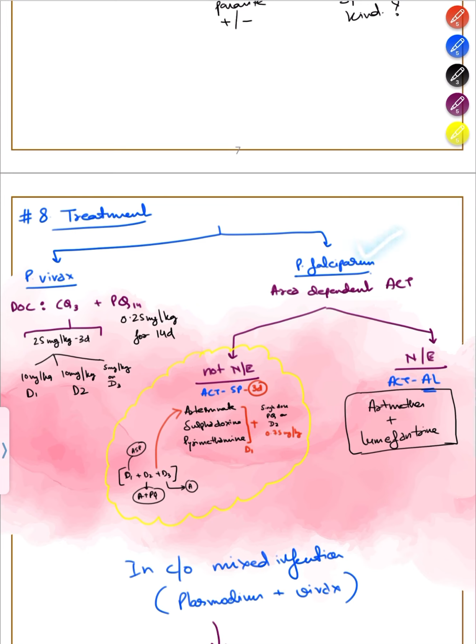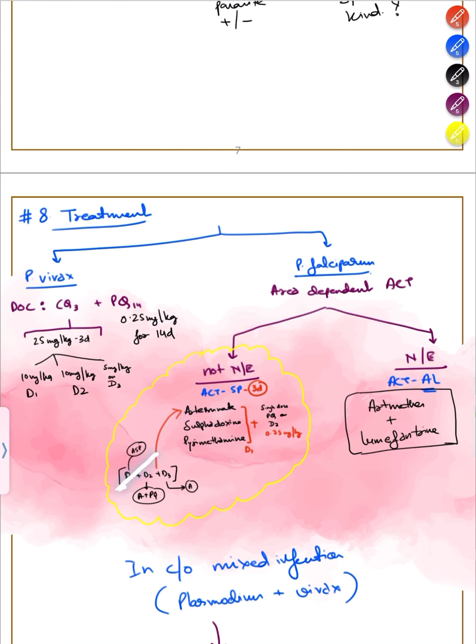Next is Plasmodium falciparum. In this, we give area dependent ACT. Area dependent ACT में you have not northeastern states and northeastern states. Two are there. So in case falciparum infection is present in a person who is from not a northeastern state, what you will prescribe is ACT-SP. ACT-SP में it is also a 3-day regime. What you will give? Artesunate, sulfadoxine and pyrimethamine.